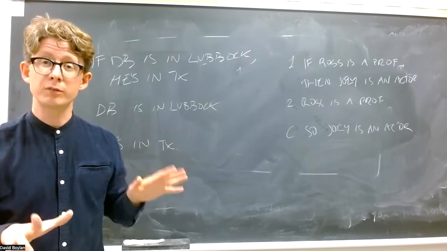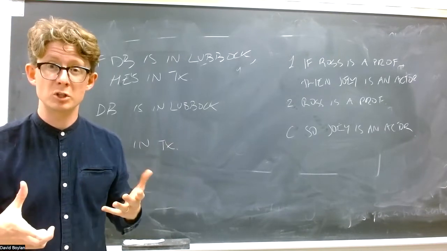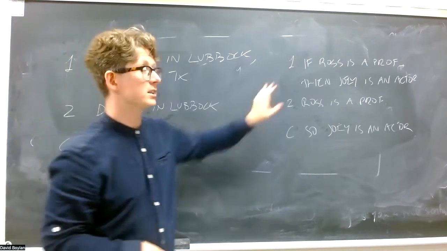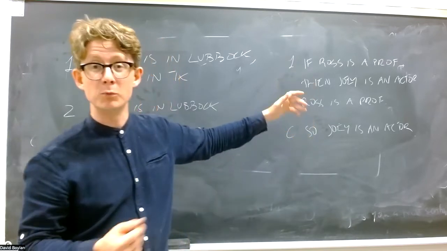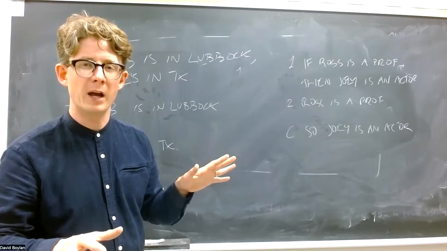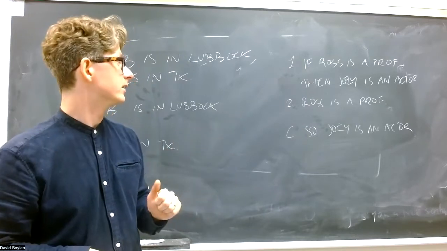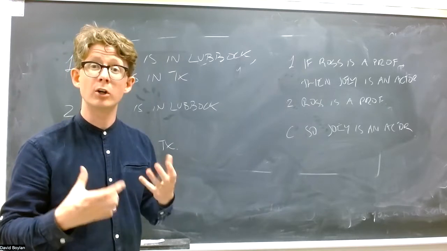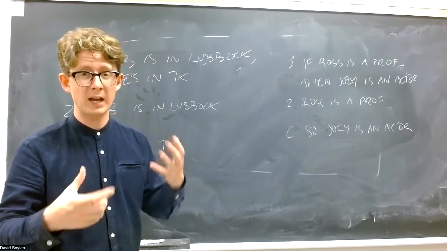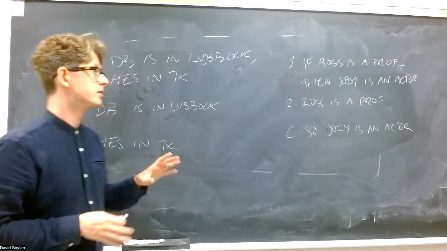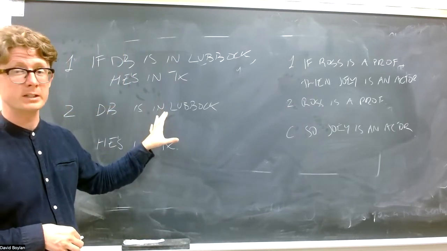Now they're about different things. It's not that they have the same subject matter. This one is about me and where I live and so on. This one is about Ross and Joey and what they do for money and things like that. So it's not about what the arguments are about. The arguments are about completely different things. But nonetheless, they have the same form. The way that they're put together out of their parts is the same, even though they have different parts. So if you think about it, you can kind of see what the form of the argument is.